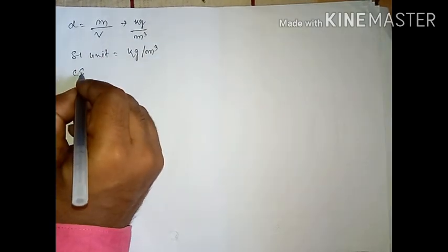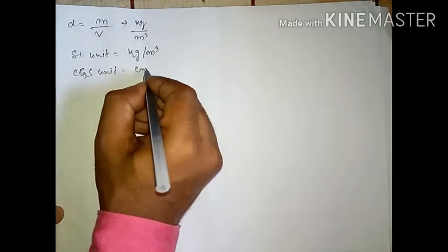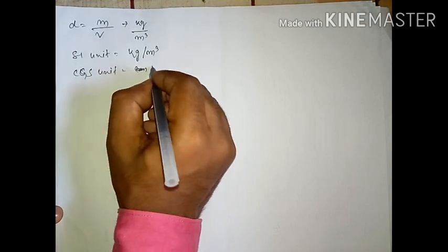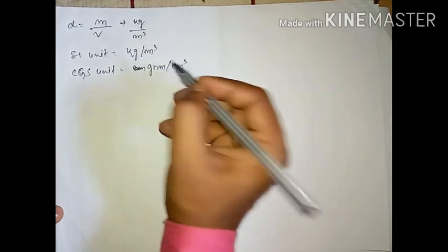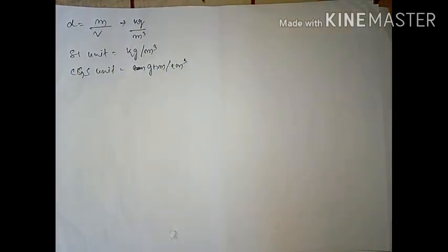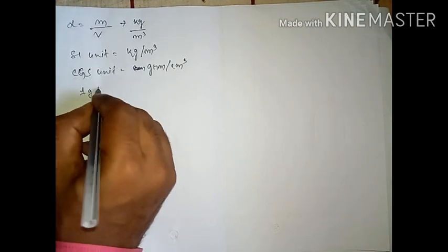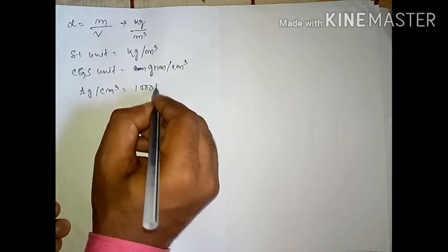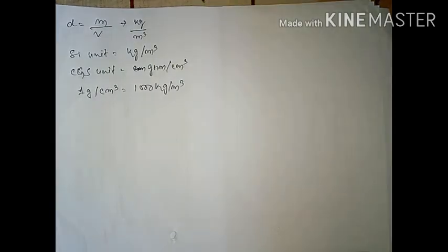And the CGS unit is gram per centimeter cube. So this is your CGS unit. And always remember, students, one formula: 1 gram per centimeter cube equals 1000 kg per meter cube. Okay, so now we'll do one numerical.